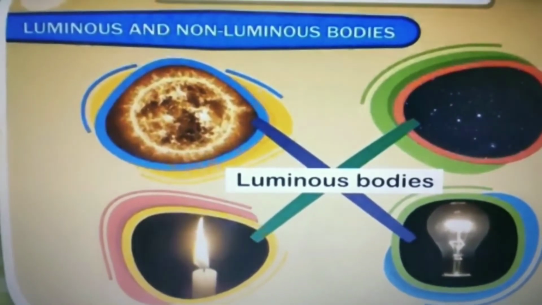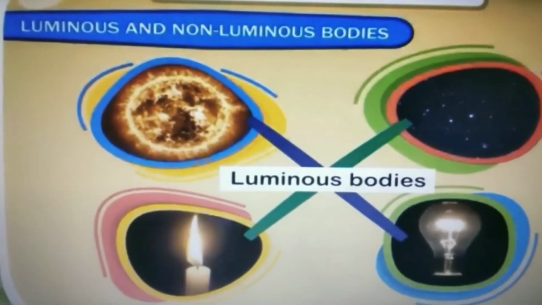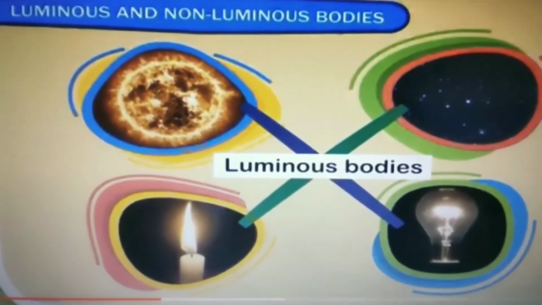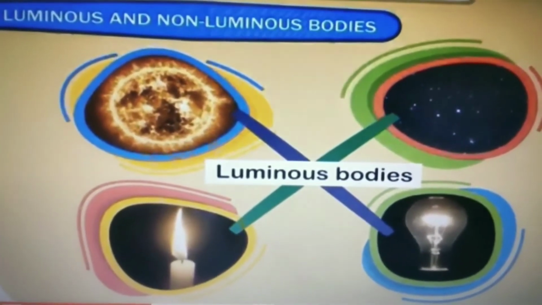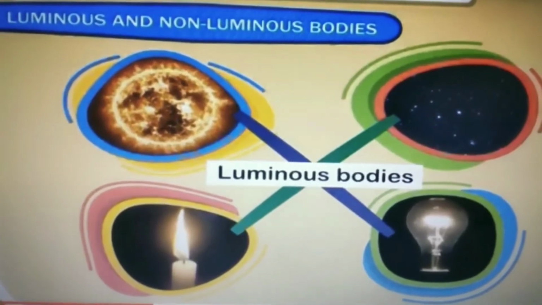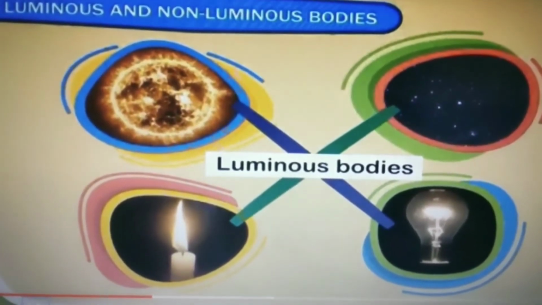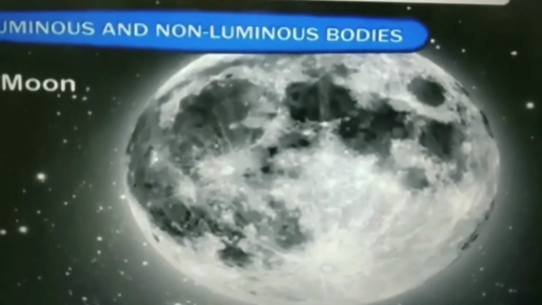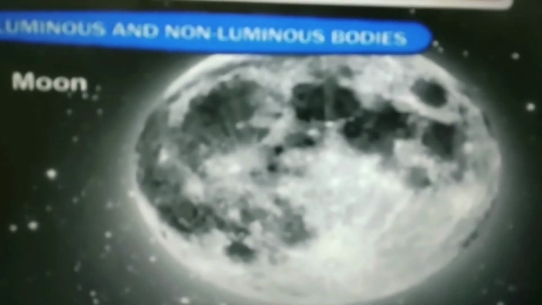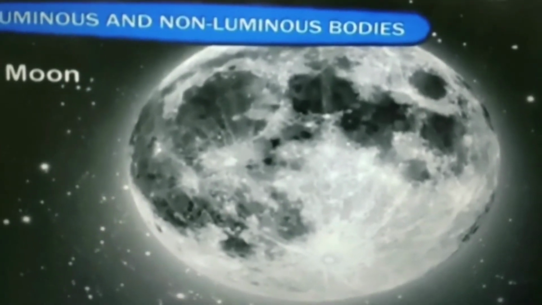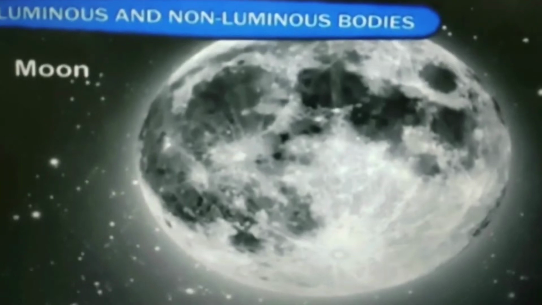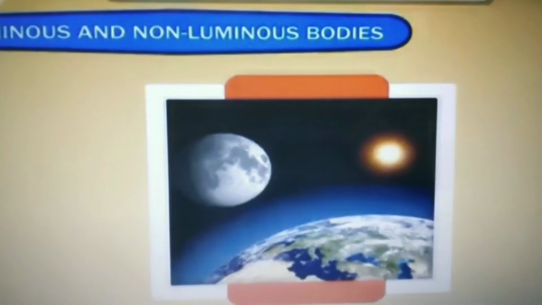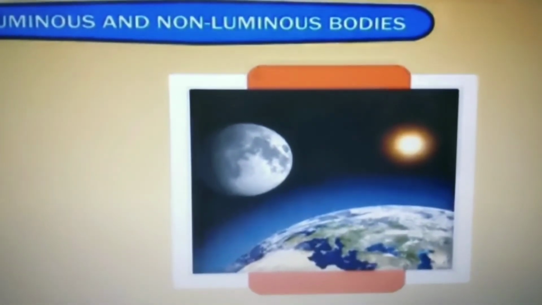Students, there is one more term, that is luminous and non-luminous body. It is not given in your book, but you should know what are luminous and what are non-luminous objects. So, the objects such as sun, stars, burning candle, electric bulb, which produce their own light, are known as luminous objects. Objects like the moon, which don't have their own light, are termed as non-luminous objects or non-luminous bodies. But now the question arises, if moon does not have its own light, then how can we see it?